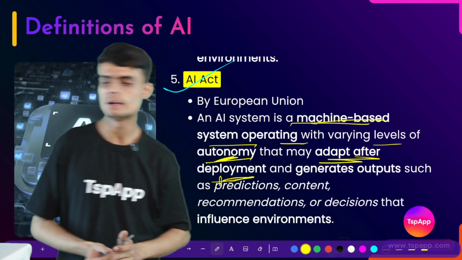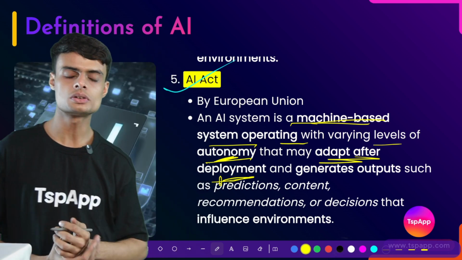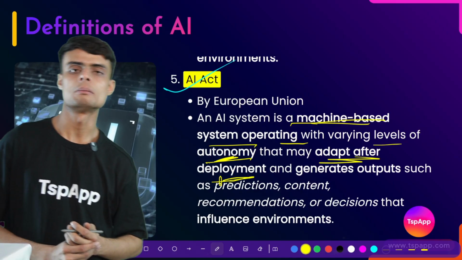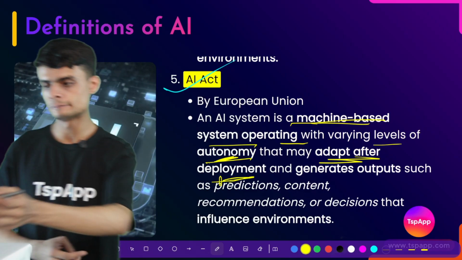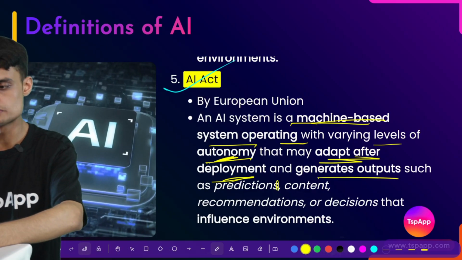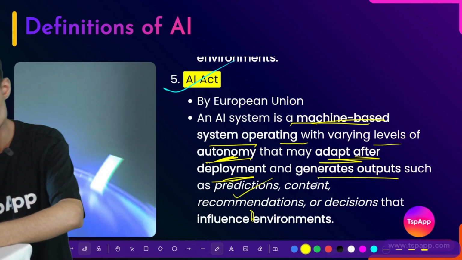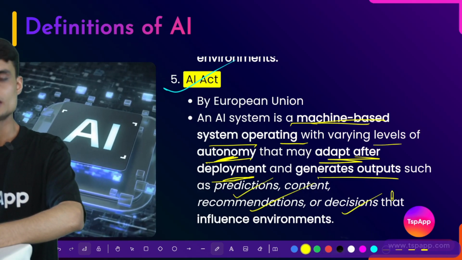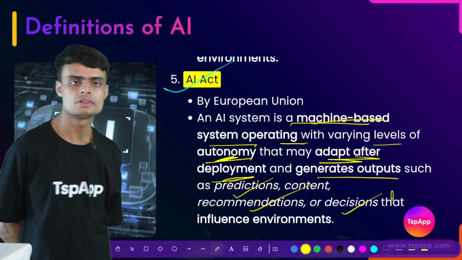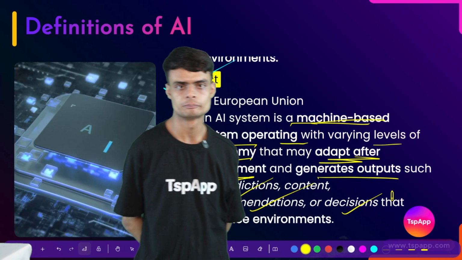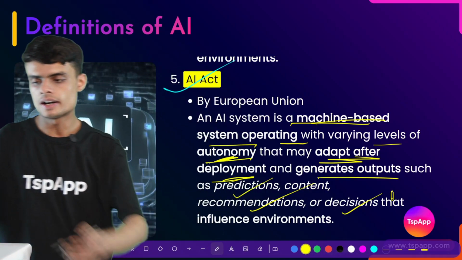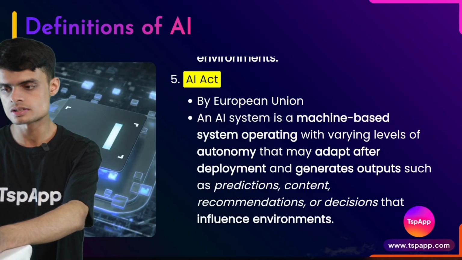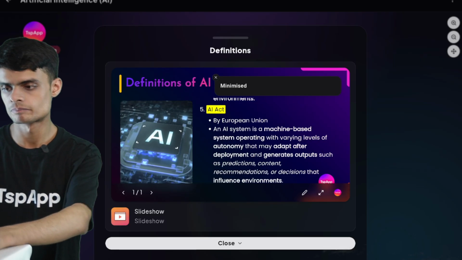So after deployment, if the machine is able to adapt, what is adapting? Making changes based on the different situation. And generates outputs such as prediction, content recommendation, decision. These are the different types of outputs that we expect a machine to predict. We will see the different examples, then we will understand how machines are predicting new things.